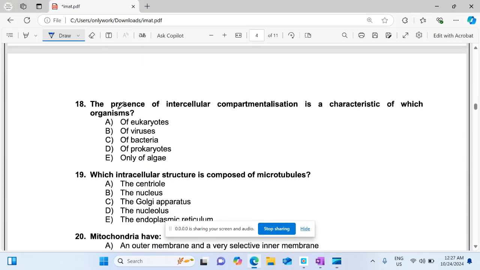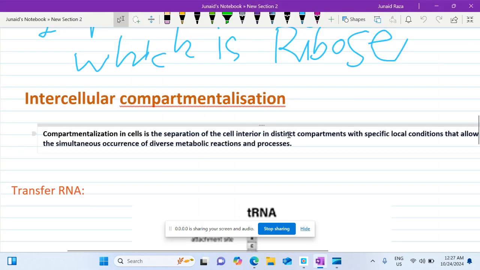In MCQs, the presence of intracellular compartmentalization is a characteristic of which of the... What does this terminology mean? It means that in a cell every specific organelle has its own function. In cell, compartmentalization is the separation of cell interior in distinct compartments with special local conditions that allow the simultaneous occurrence of diverse metabolic reactions and processes.